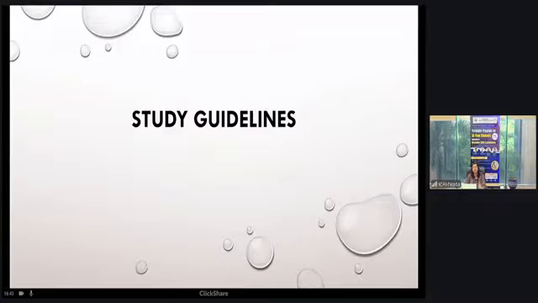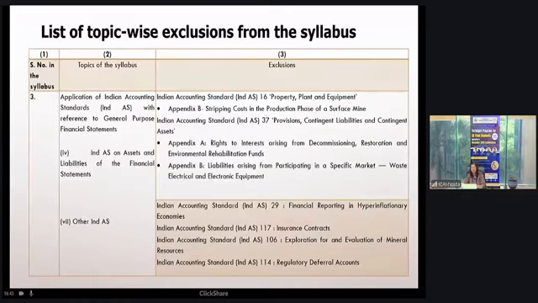Study guidelines, students, this is very important because these study guidelines help you to understand what is to be excluded from the syllabus. It forms part of the syllabus, but it has been excluded for your preparation through study guidelines. So there are certain standards which have been excluded in entirety. They are Ind AS 29, Ind AS 117, which is on insurance contracts, Ind AS 106, which is on exploration for and evaluation of mineral resources, and Ind AS 114, regulatory deferral accounts. These are industry specific standards, and have been excluded in entirety.